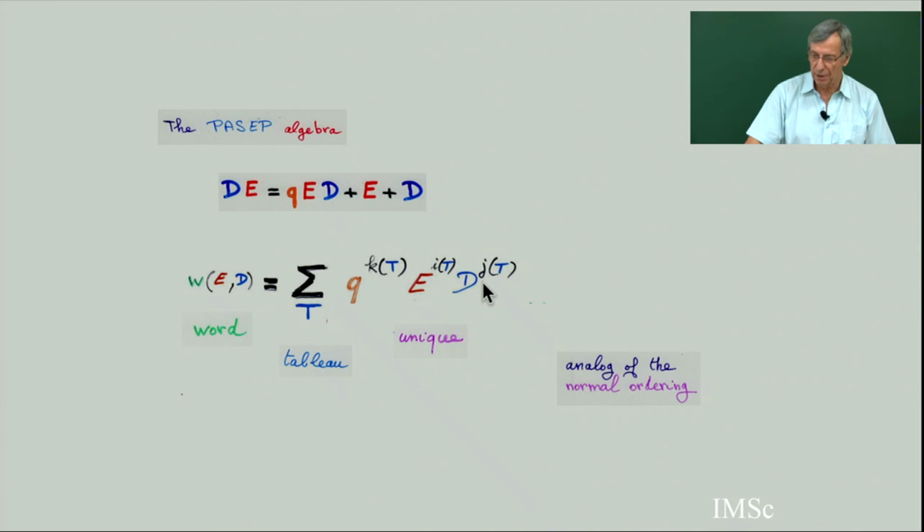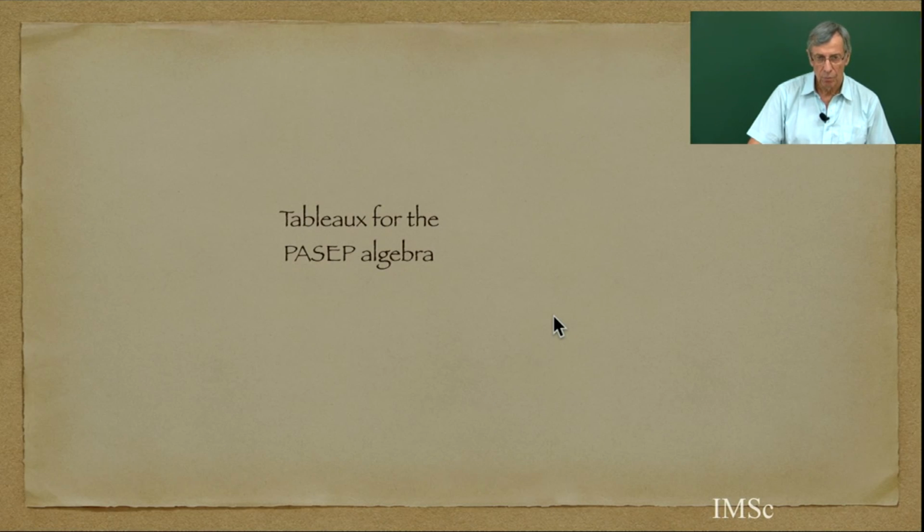So let's do the tableau for the PASEP. Let's do the analog of the Taylor-Ansatz for this rewriting rule, the planarization of the rewriting rule, and then we are going to get the definition of the tableau, and to have an explicit expression of this. So, next section: tableau for the PASEP.